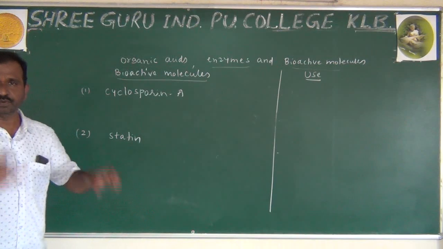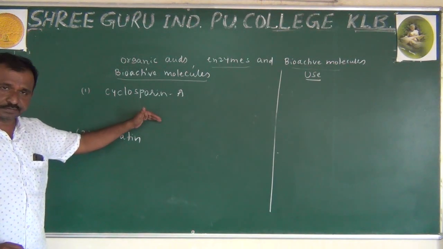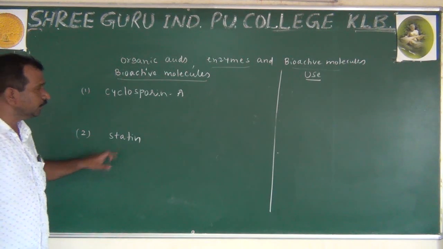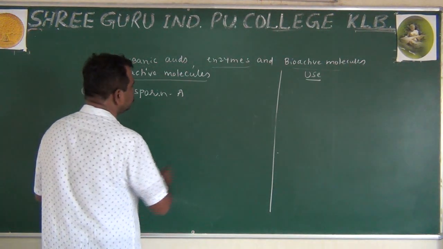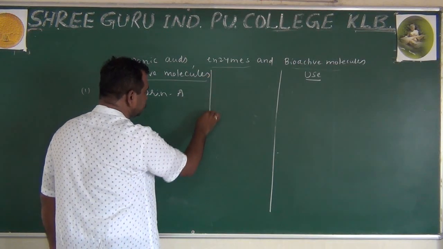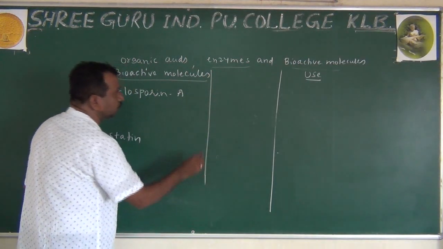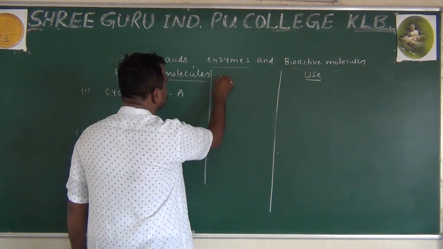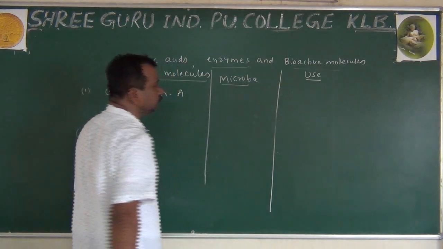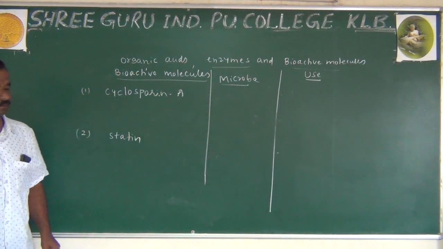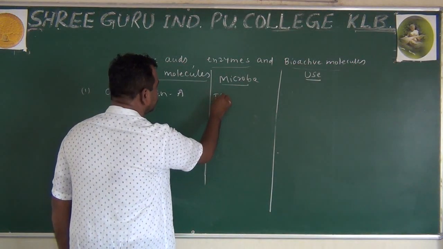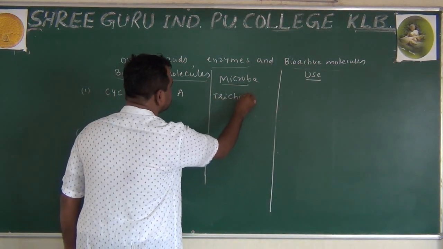It would be useful to write this in your notebook: cyclosporin A, statin. Here I am writing the name of the microbe, the fungus, and then we will write the use. The microbe for cyclosporin A is Trichoderma polysporum.